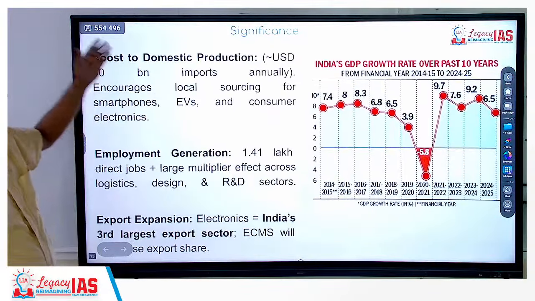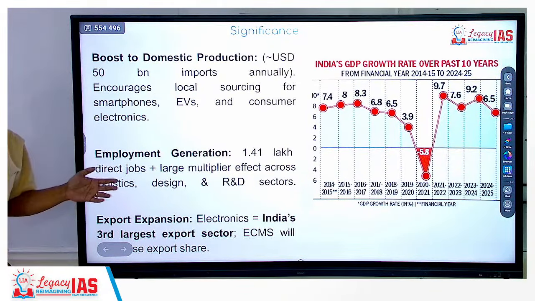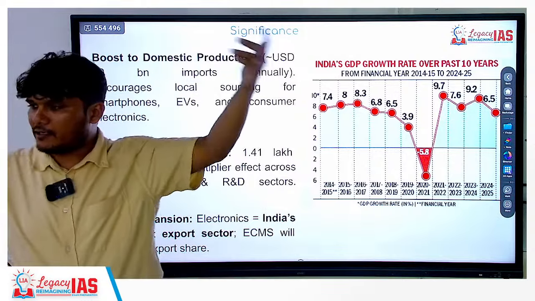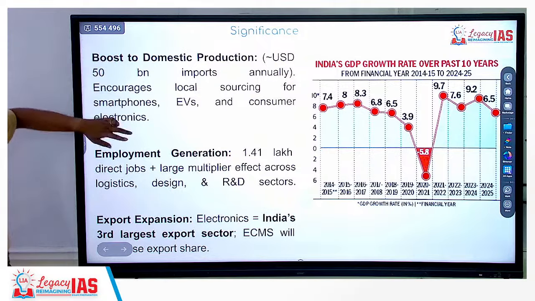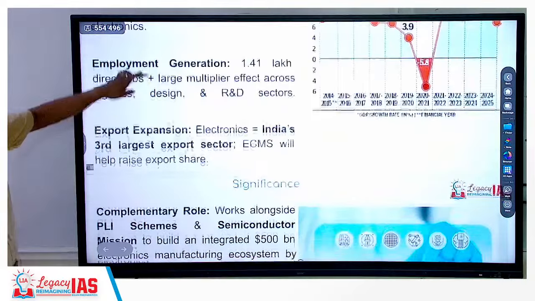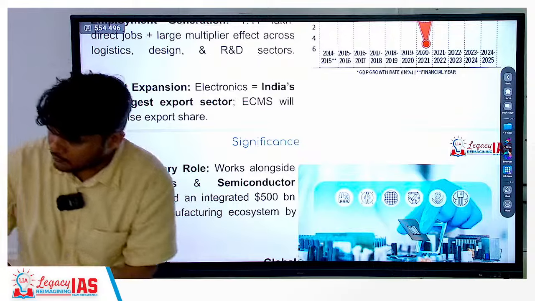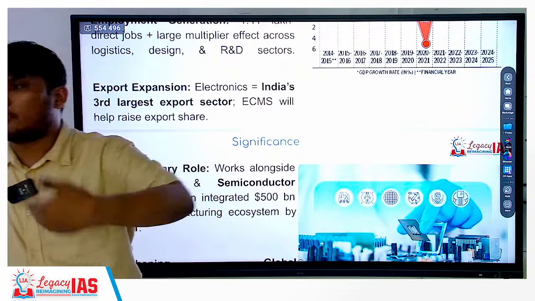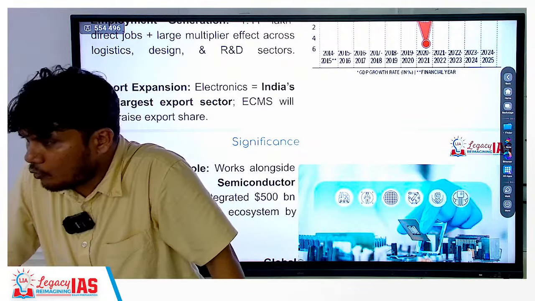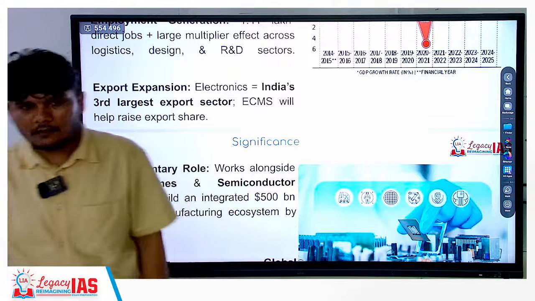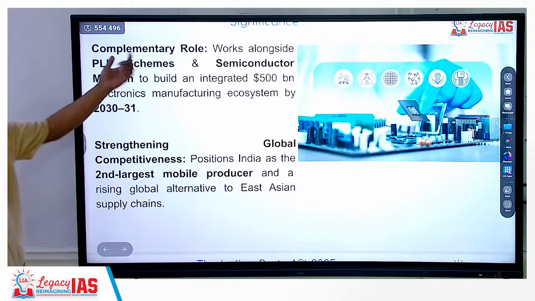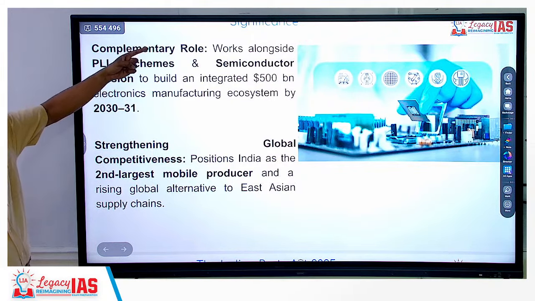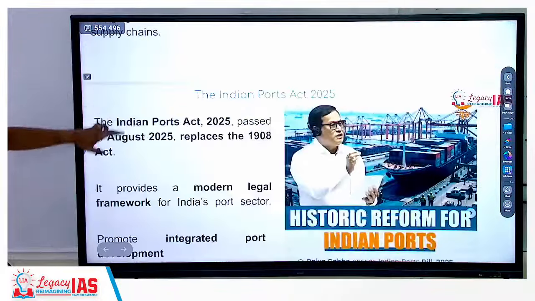Significance, of course, it is going to boost the production. It's the same thing like the free trade agreement gave us access. Now if we are focusing on this scheme, it is going to boost our production. It is of course going to generate the employment. Import substitution will be done, and later on we can also think of exporting more and more over here. Okay? Clear? Complementary role with the other schemes. We have named the other schemes. Please remember their names. You can talk about the complement between them.